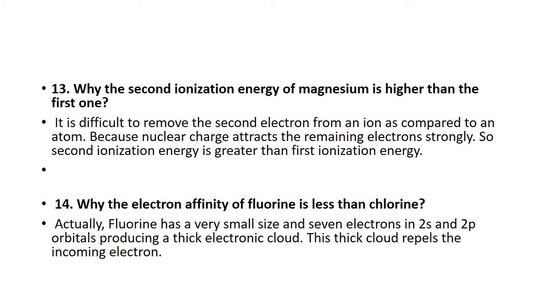Why is the electron affinity of fluorine less than chlorine? Actually, fluorine has a small size and 7 electrons. They are very strongly packed, forming a strong electronic cloud. So when an electron is incoming, this thick cloud repels the incoming electron and doesn't allow more electrons. As compared to chlorine, the size of chlorine is bigger than fluorine, so the electron affinity of fluorine is less than chlorine.